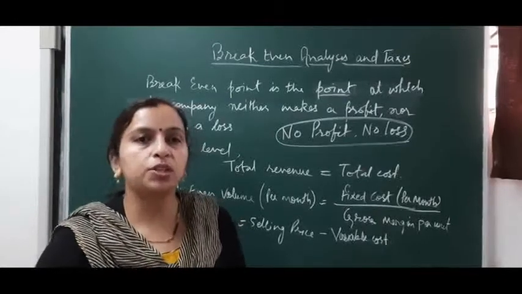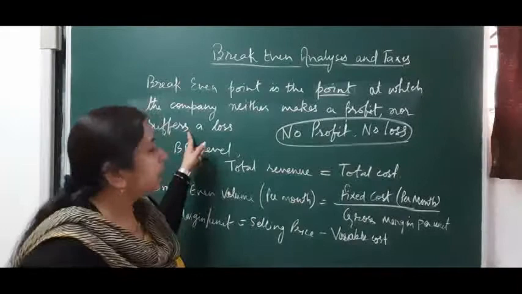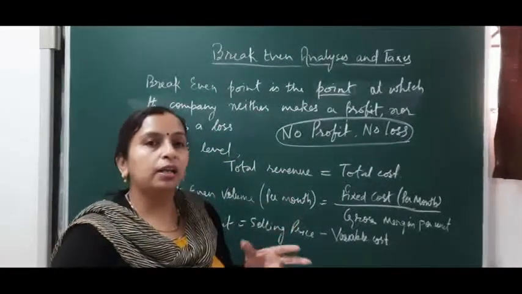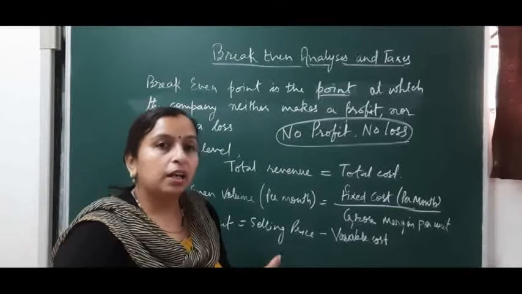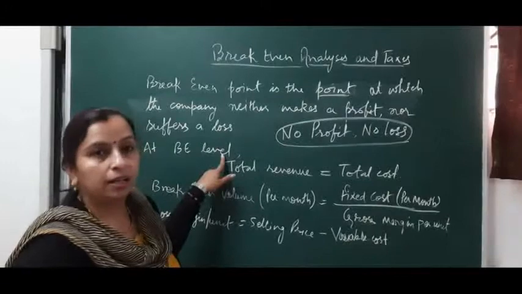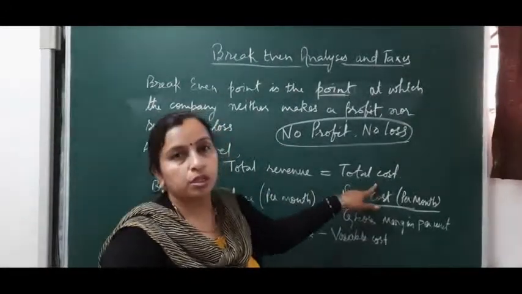This is the situation where the company neither makes a profit nor incurs a loss. That means the company is generating revenue which is enough to meet its cost. So break-even level is written as total revenue is equal to total cost.